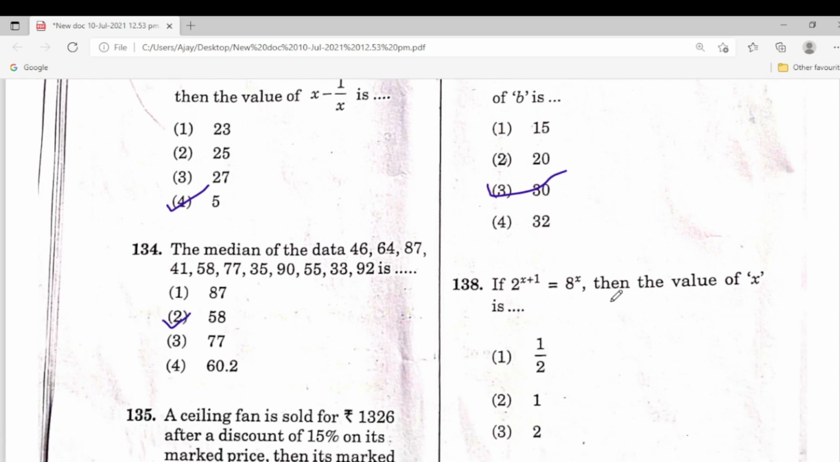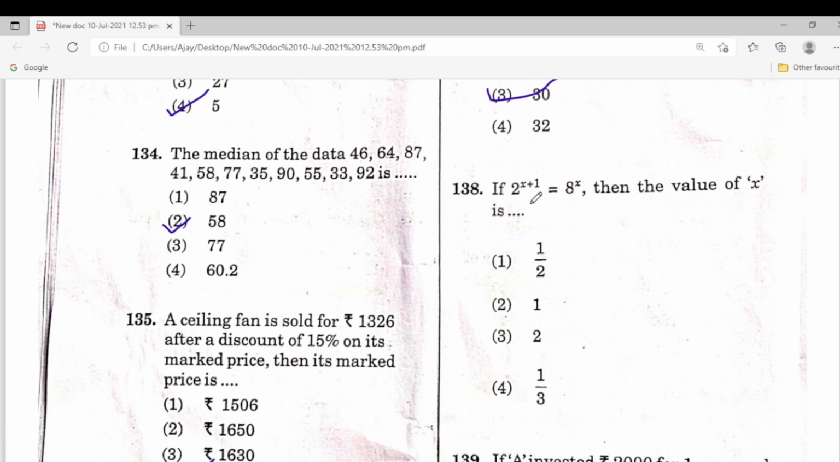Next one, 138. If 2 power x plus 1 is equal to 8 power x, you change this 8 into 2 power 3, the value of x is? This changes into 2 power 3x. So 2 cancel, x plus 1 is equal to 3x. So 3x minus x, 2x is equal to 1. So 1 by 2 is the right answer.